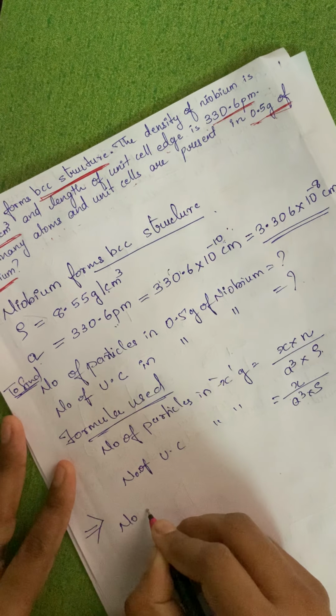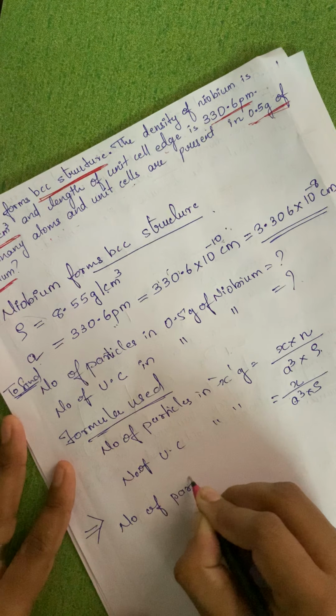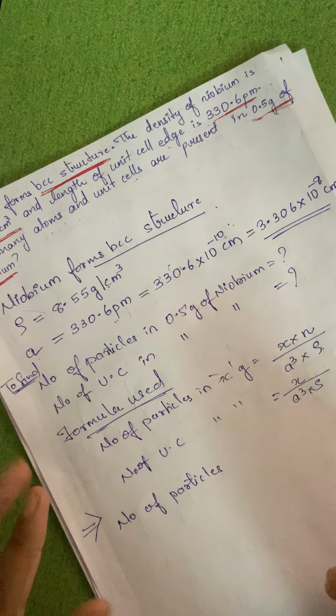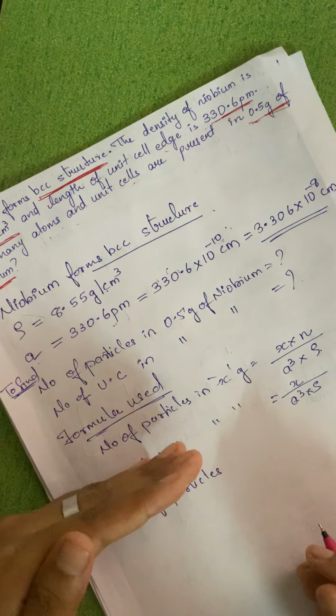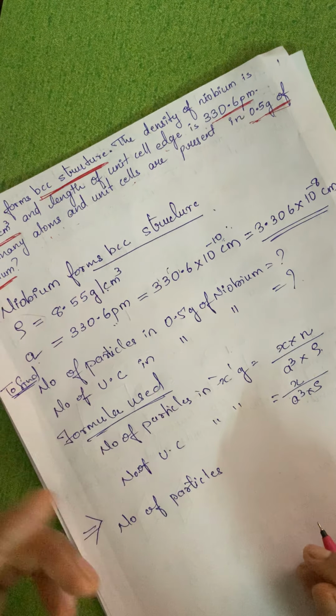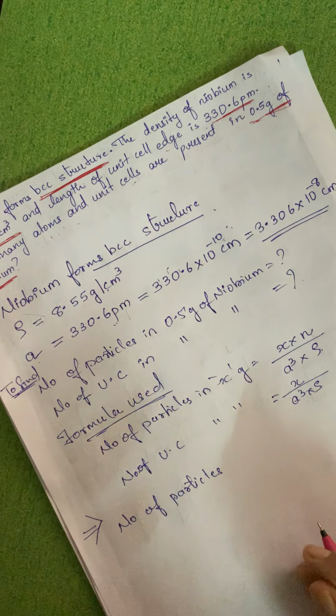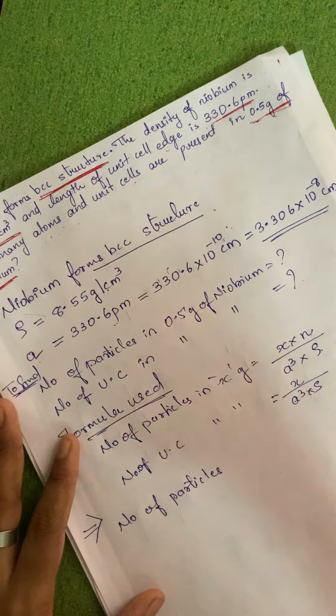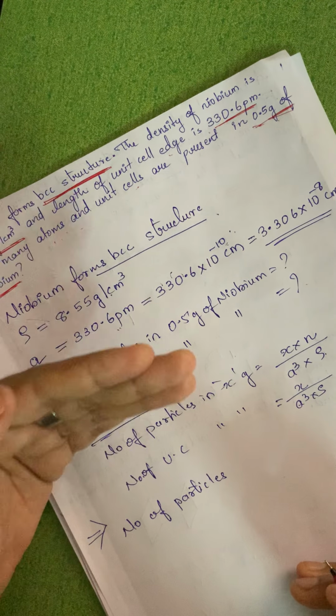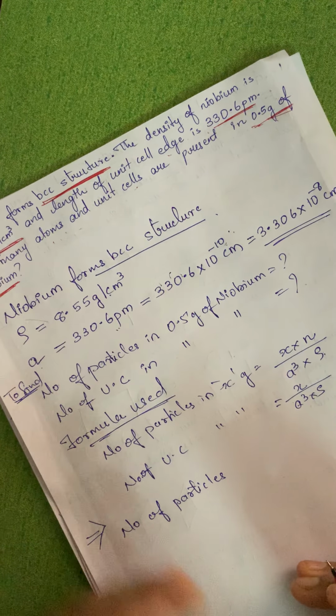So for the first one, number of particles. Next time onwards I am not going to do step by step. I will just tell you the formula and you will just apply and find out the answer. This is the way you write down. You have to write down given, find, formula, and afterwards the solution.